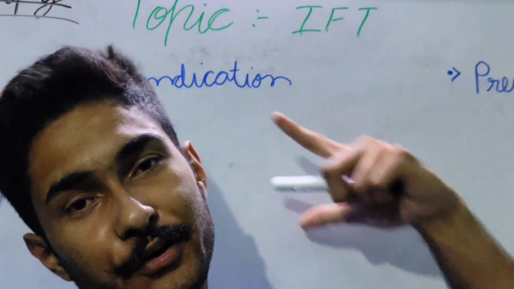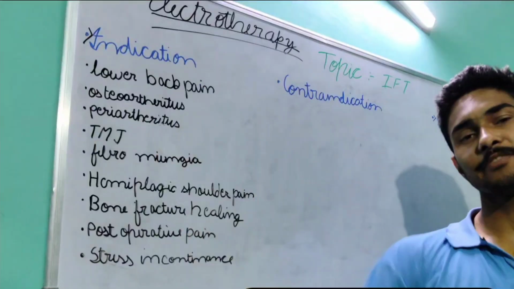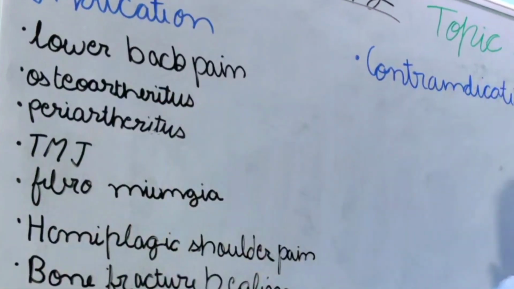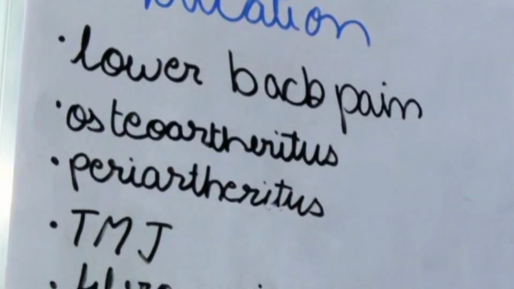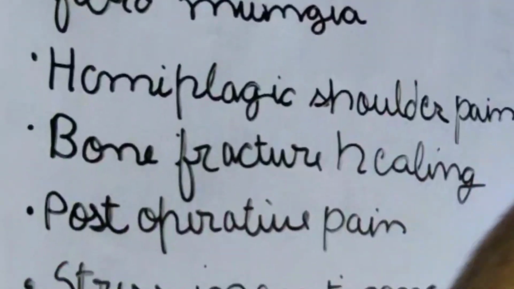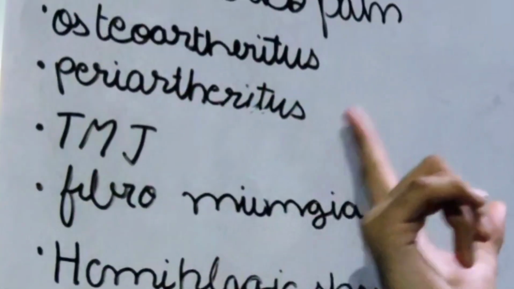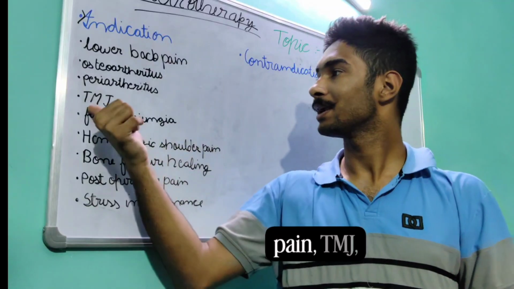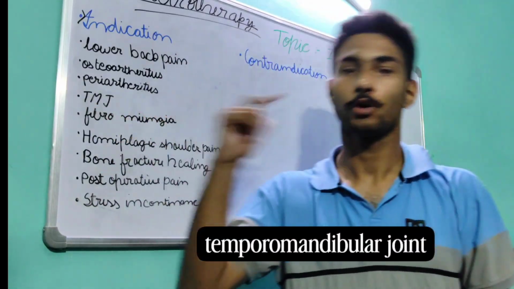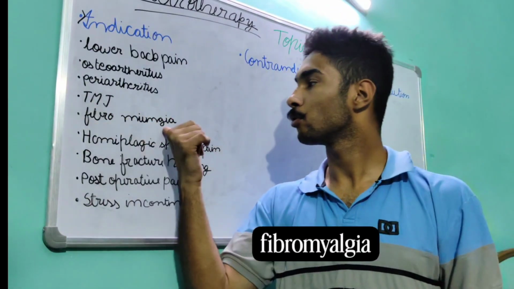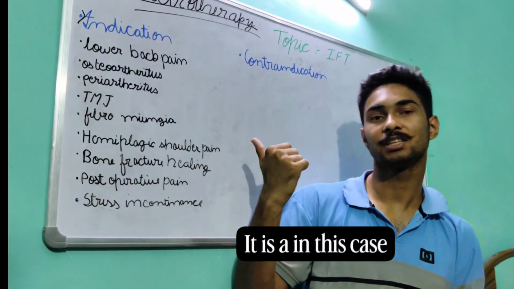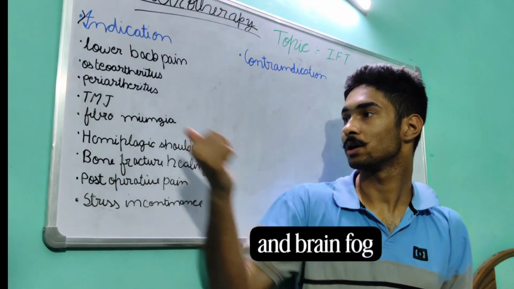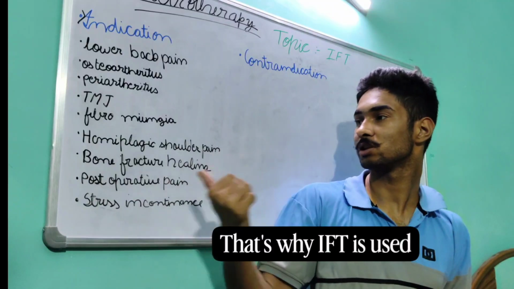Indication, where we apply IFT, in which cases. It can be lower back pain, stress incontinence, frozen shoulder or periarthritis, osteoarthritis of the knee, lower back pain, TMJ, temporomandibular joint, which is here, and fibromyalgia. In this case there will be muscle pain and brain fog. That's why IFT is used in that.